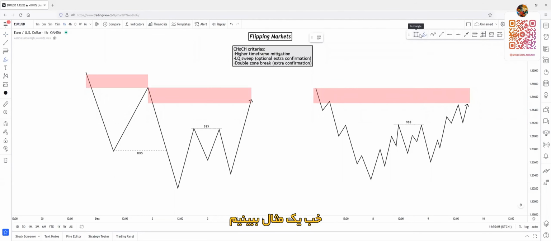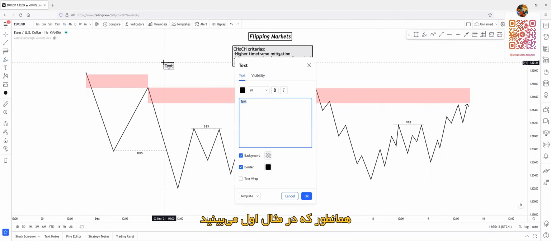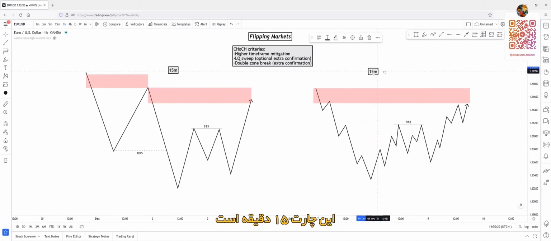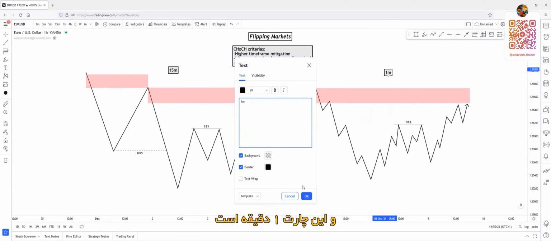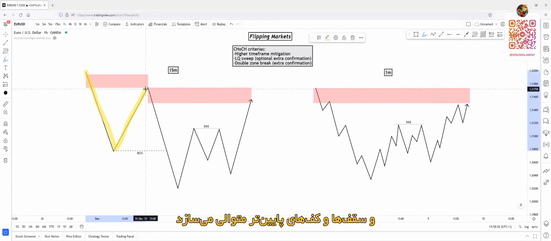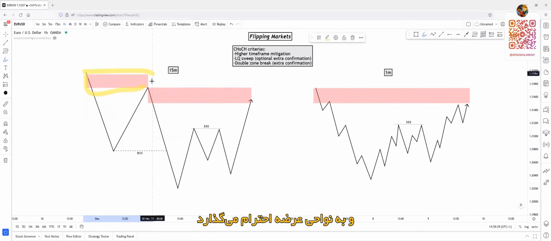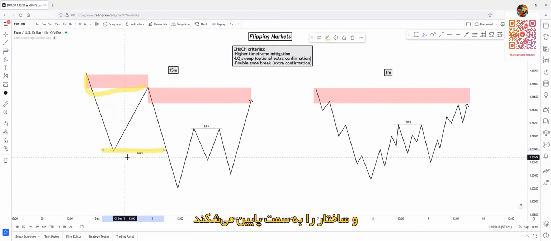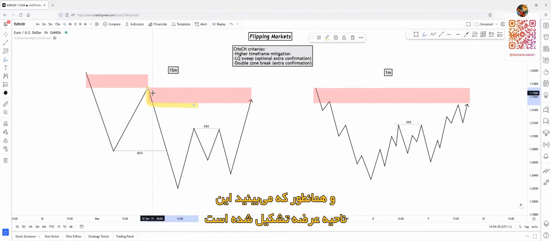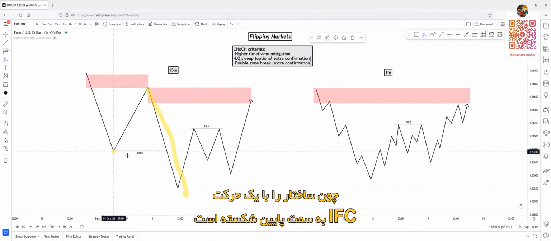Okay, let's see a concrete example and the criteria. As you can see on this first image, price is moving in a downtrend. This is the 15-minute chart, and this will be the 1 minute chart. Price is moving in a downtrend, creating a series of lower lows and lower highs, respecting supply zones, breaking through demand zones, and breaking structures to the downside. So this is the overall 15-minute structure. And as you can see, this supply zone has been created because it broke structure to the downside with inefficient movement.